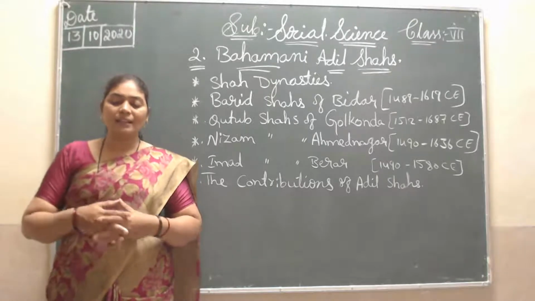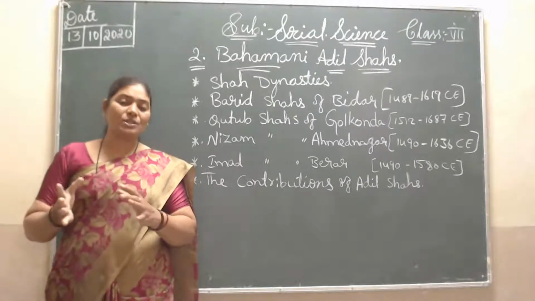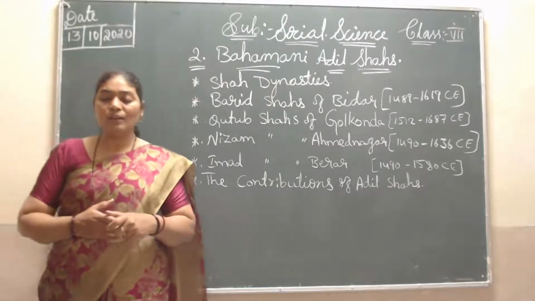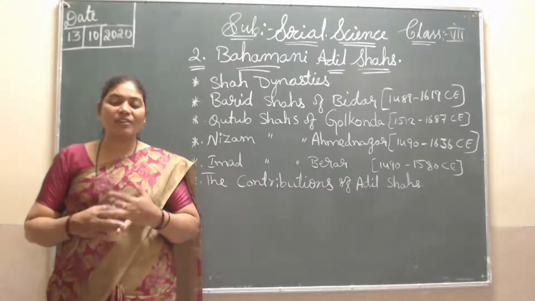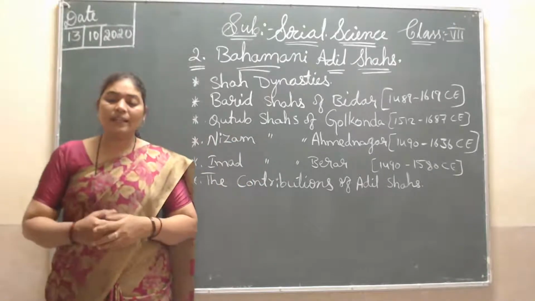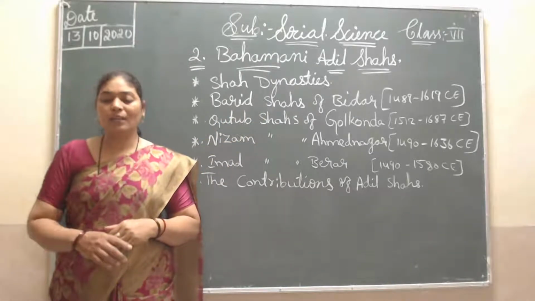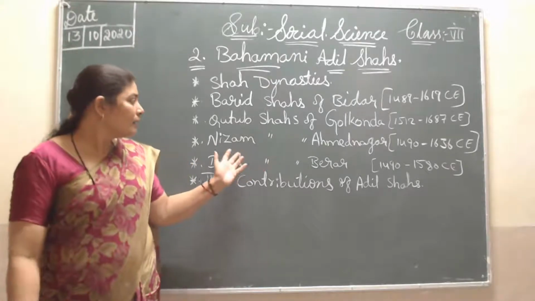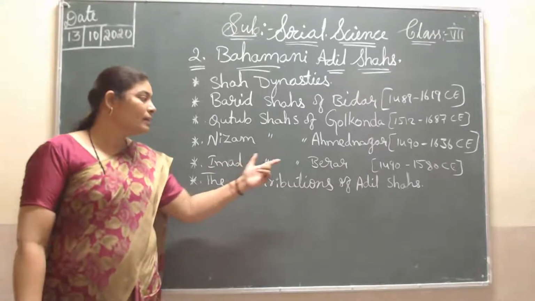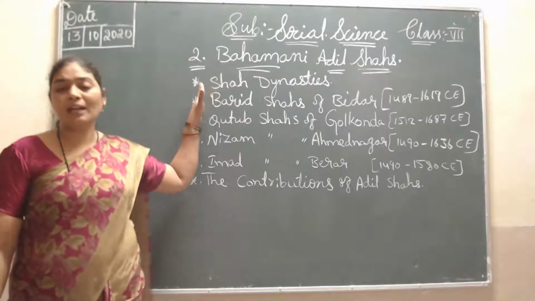After his death, the Bahmani kingdom was broken into five small dynasties or states. I will name them one by one: the Adil Shahs of Vijayapura, then the Barid Shahs of Bidar, then the Qutub Shahs of Golconda, then the Nizam Shahs of Ahmednagar, then the Imad Shahs of Berar. These five come under the Shahi dynasties.